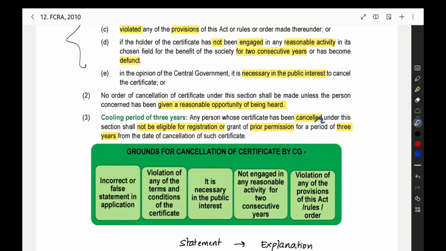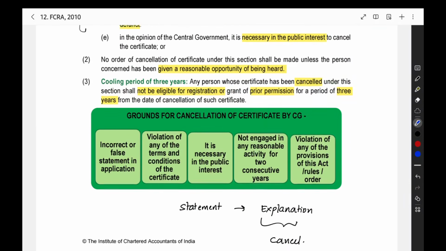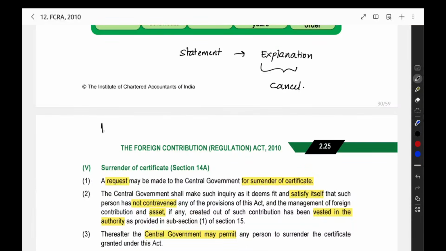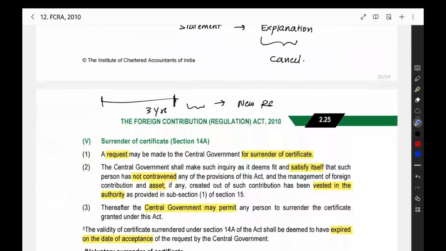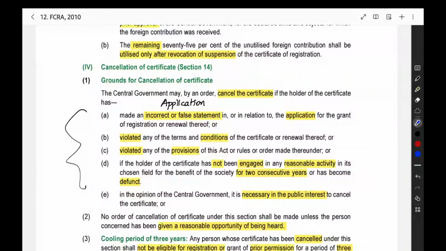Then, if your certificate is cancelled, what will happen? You shall not be eligible for registration or prior permission for a period of 3 years from the date of cancellation. From the date of cancellation, 3 years you will not be eligible. After 3 years, you can give a new application. You can make the application for a new registration certificate. So for 3 years, you cannot apply again. So that is the point here. Cancellation of certificate is done.